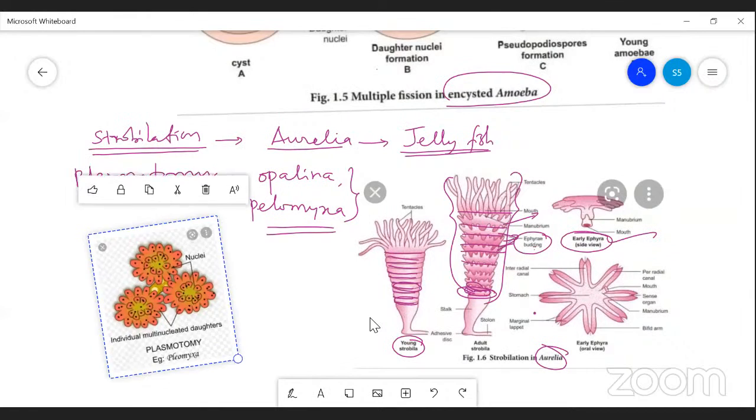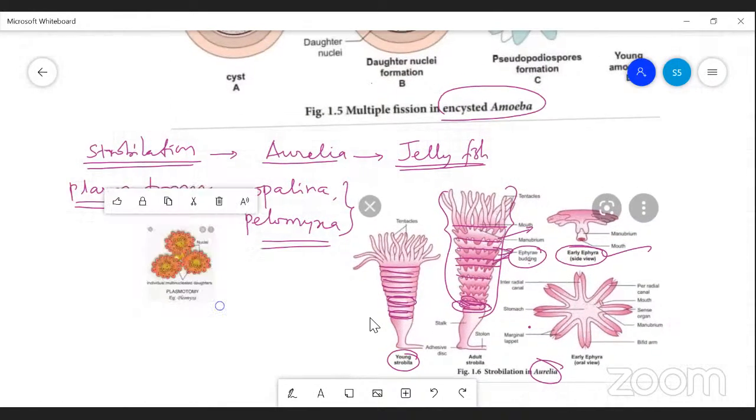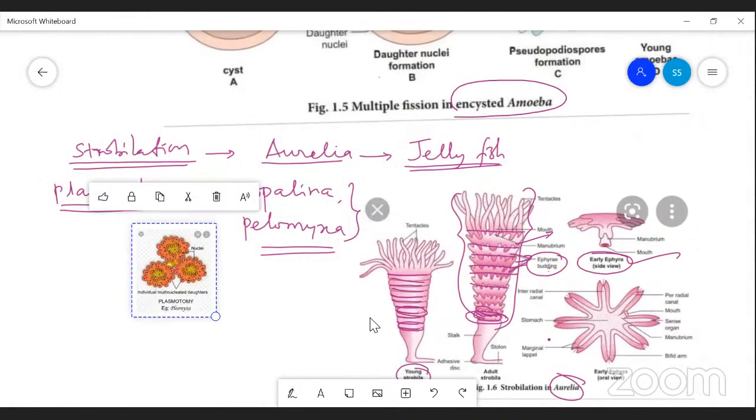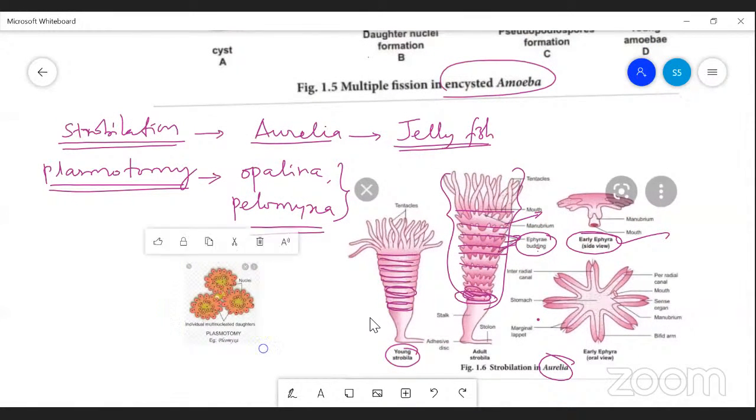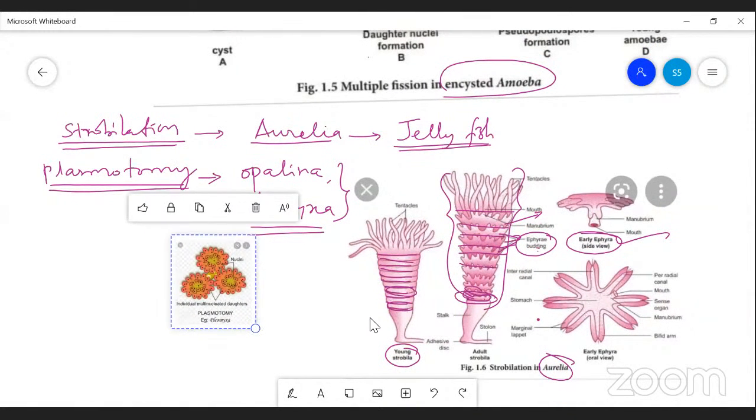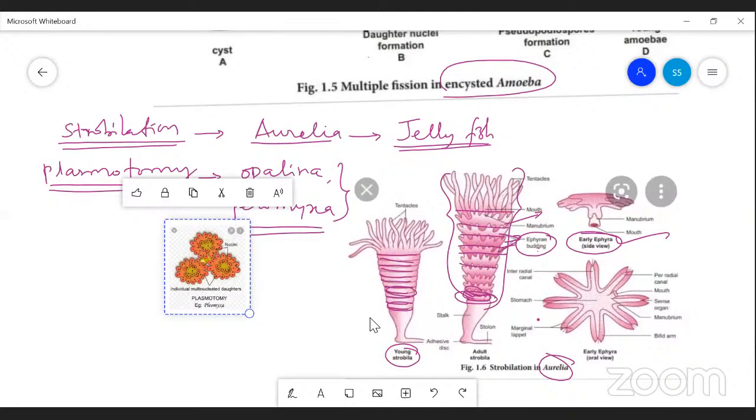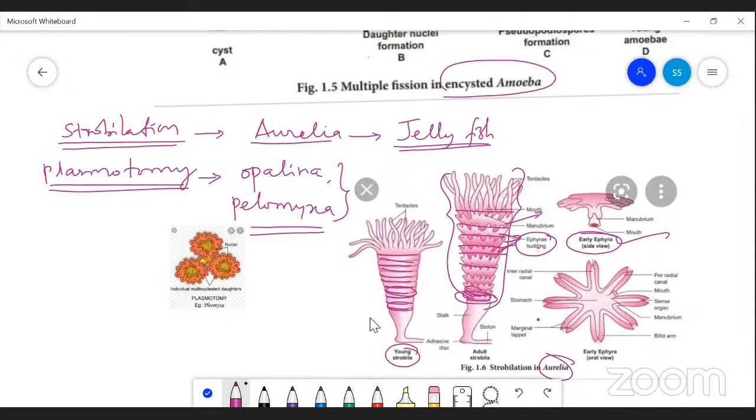Again, asexual method of reproduction. It is a Pilomixa. The cells, all the cells, you can see in the diagram. The cells are nucleated cells. In this, you can see a multinucleated organism. This multinucleated structure is producing more multinucleated daughter cells. Not a single one. This is a Pilomixa organism that has many nuclei.